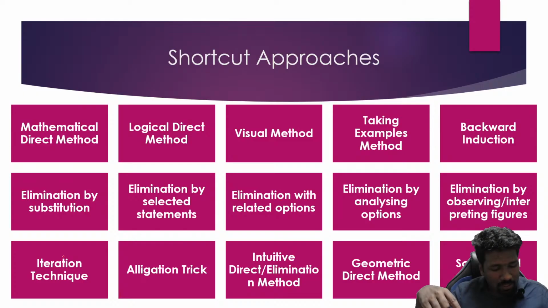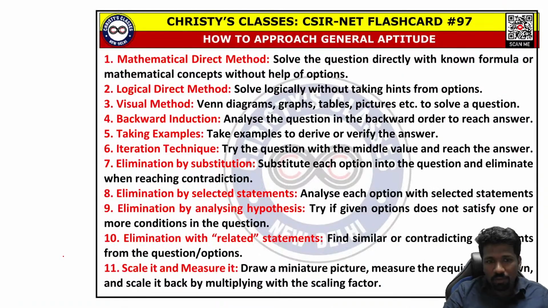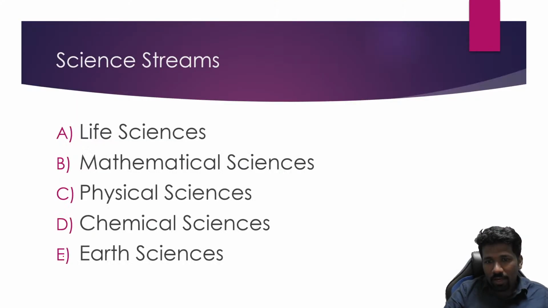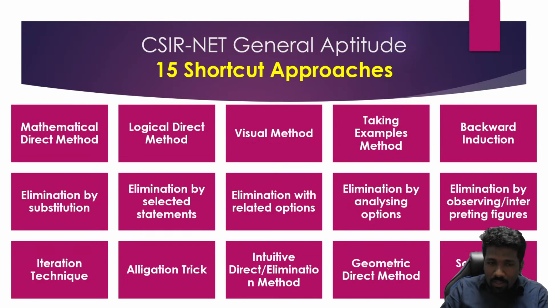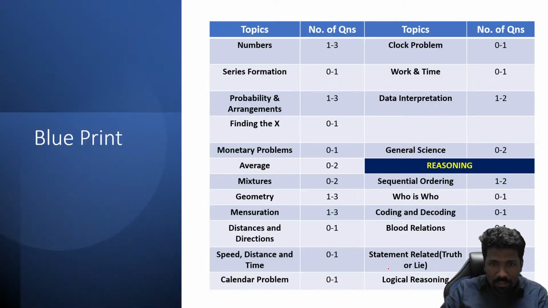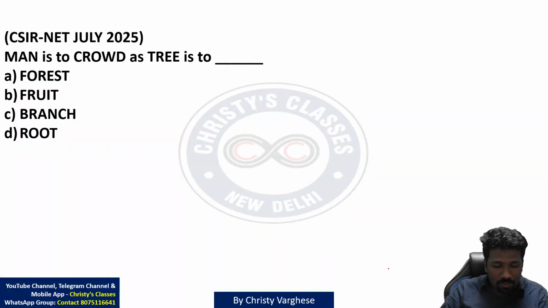So today we are discussing July 2025 questions of life science and earth science. But yes, the aptitude session for life science, earth science, mathematical science, physical science and chemical science is common for all streams, because every stream's aptitude paper is similar only. Okay, so let's start. I'll give you time to try, then I will explain.